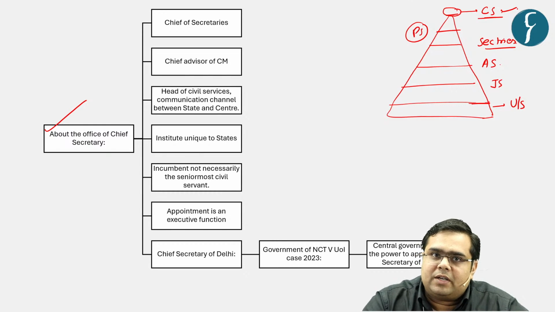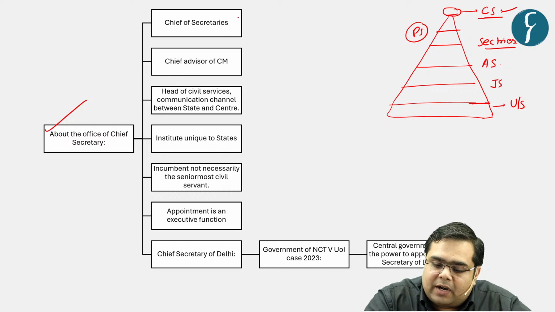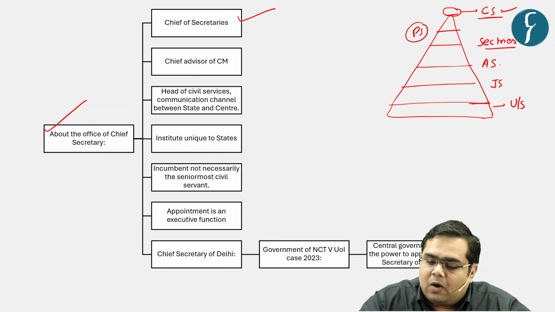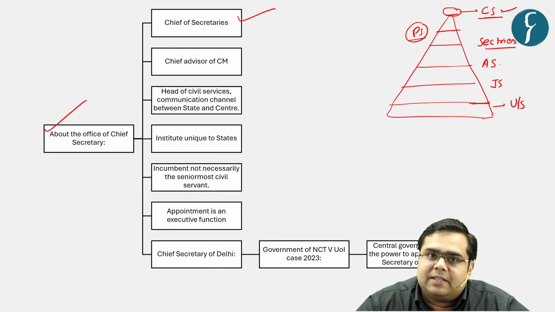It is not just a name. He is called chief secretary because he is the chief of all the secretaries, right? All the secretaries or principal secretaries of various departments go and report about the various developments to the chief secretary of the state.